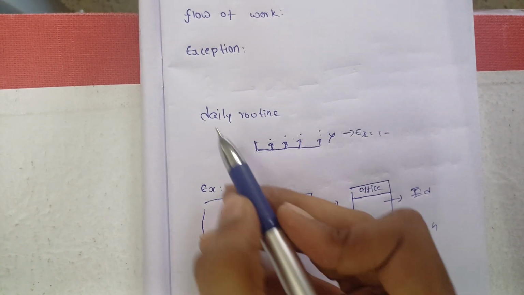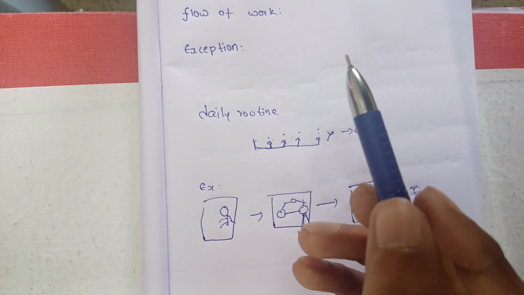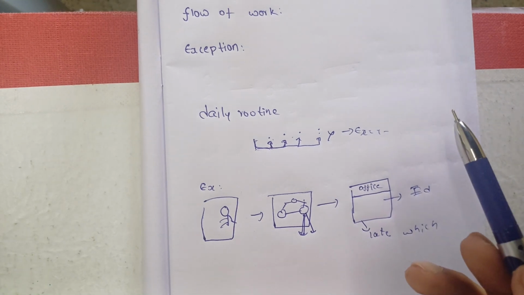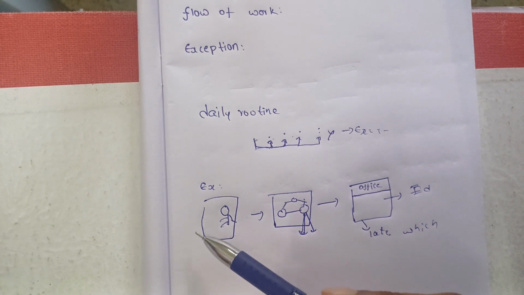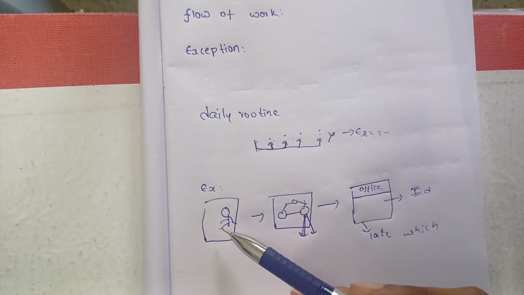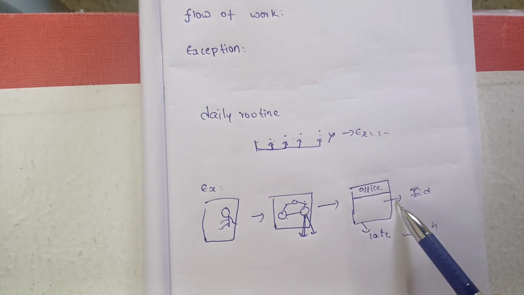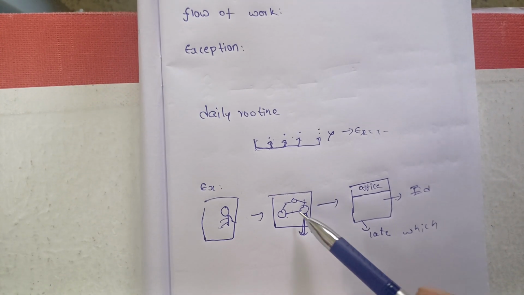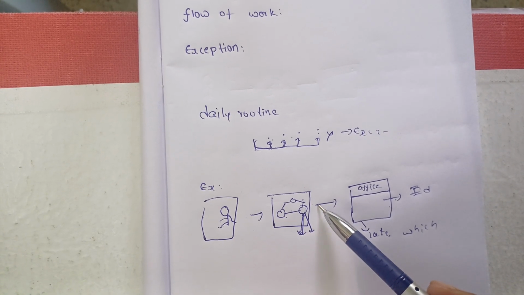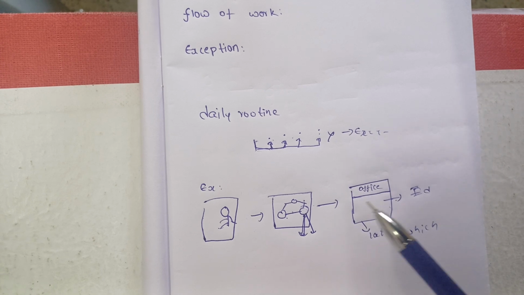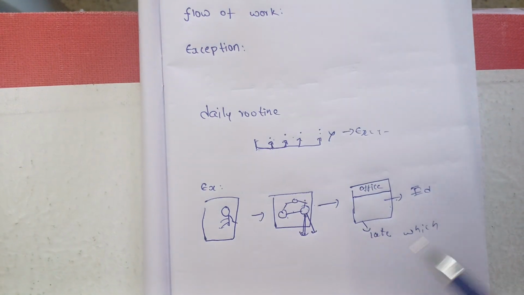Let me tell again the meaning of exception. It is the unwanted event which stops or disturbs the flow of work. His flow of work is to freshen up and get ready for the office daily, then drive the car, and later go to the office. But if his tire gets punctured, he gets late to the office, which is not his flow of work. So this is an exception for him. There are a few other such exceptions, but this is a real life exception.